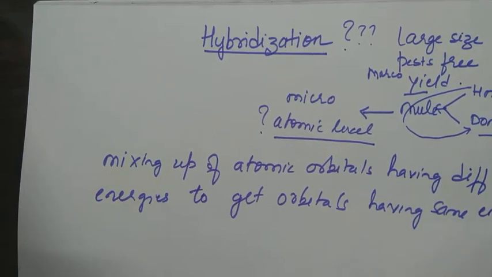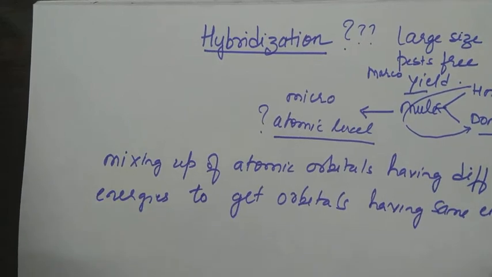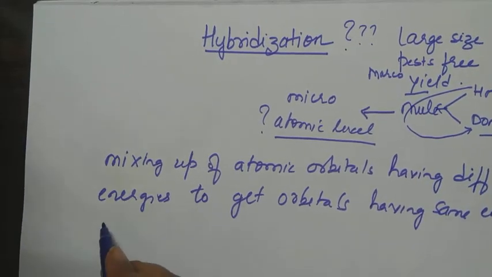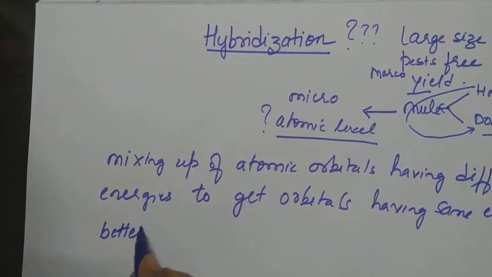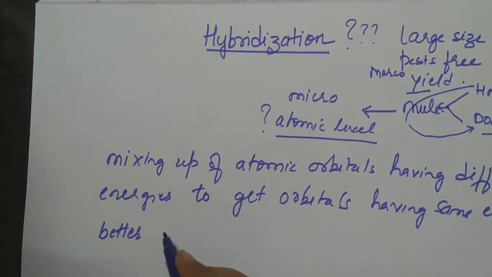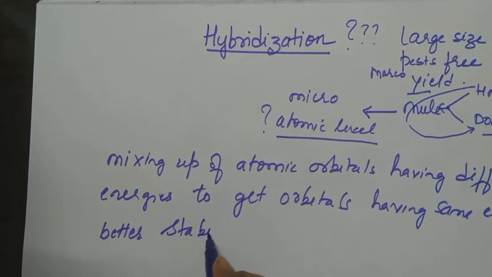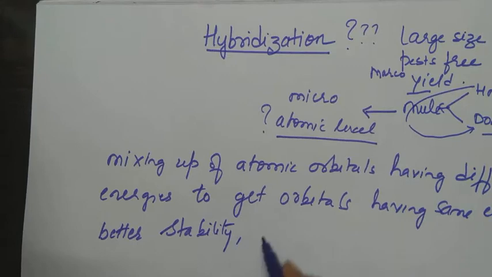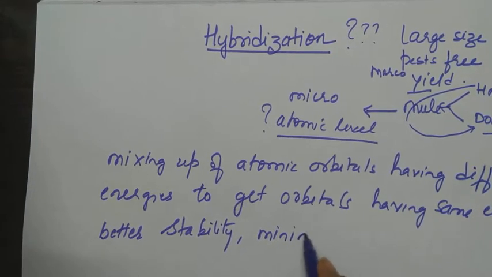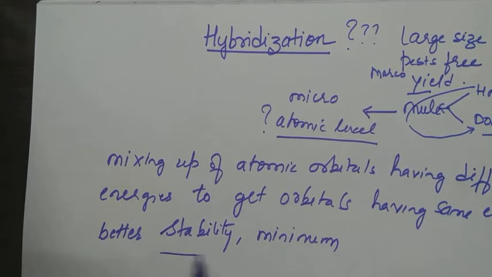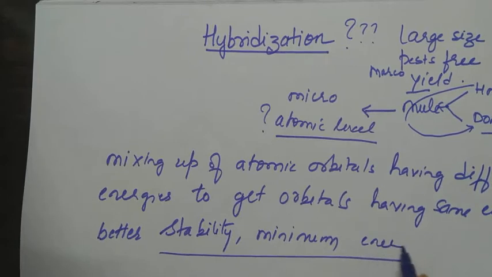This is called hybridization. Then why does hybridization take place? To attain better stability and minimum energy. So these are the two reasons why chemical reactions take place or why